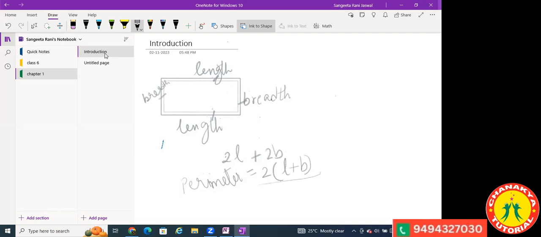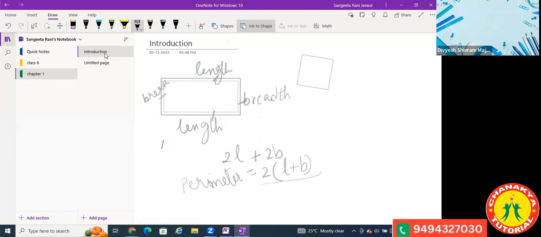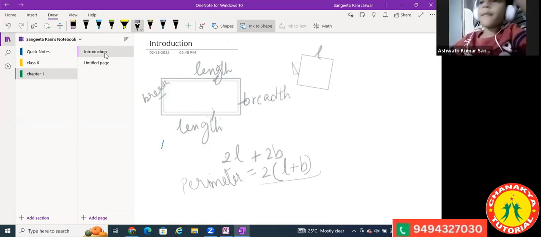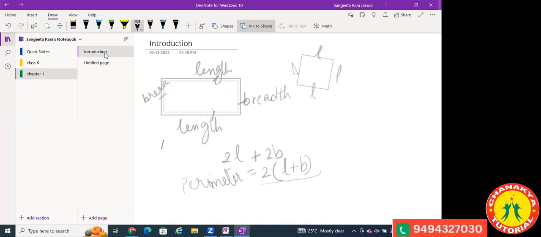Now, that was about the rectangle. Suppose I have a square shape. In a square, what do we have? We have all sides equal. So the formula will be 4 into side. If I have this length, this will also be length, this will also be length, this will also be length. So this is 4 into length. That means 4 into this side. All sides are equal. So this is the perimeter of a square.